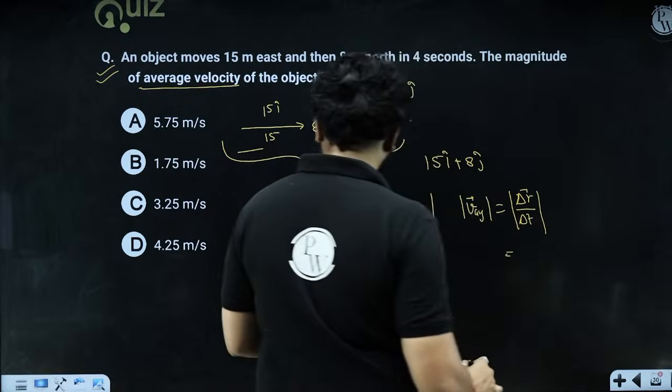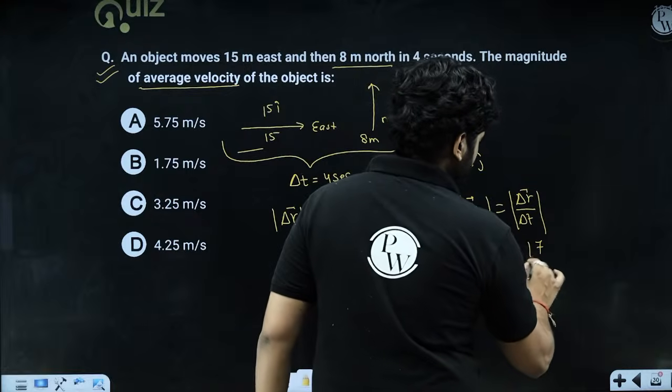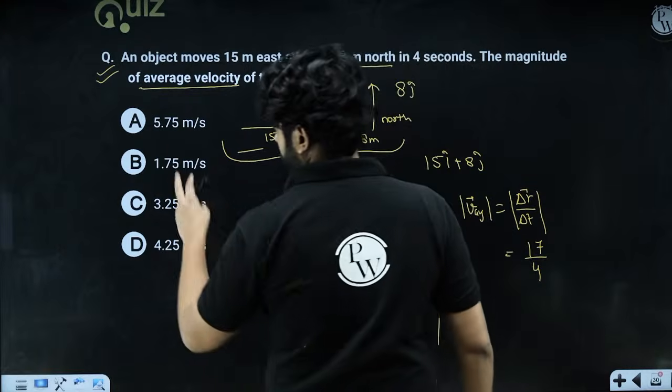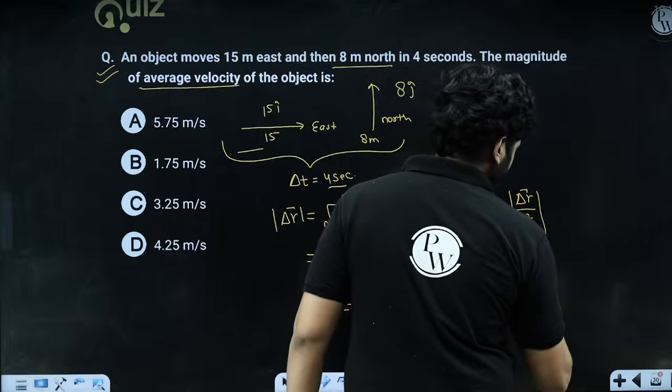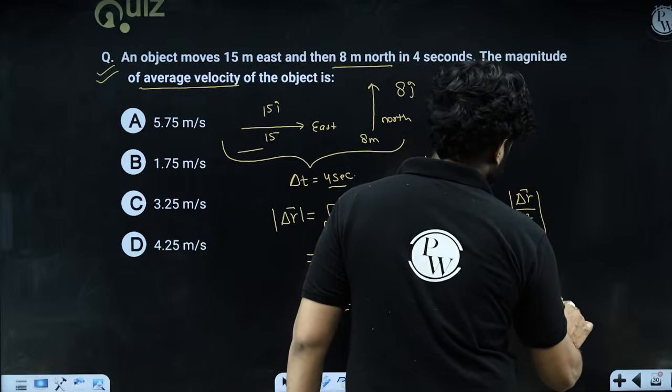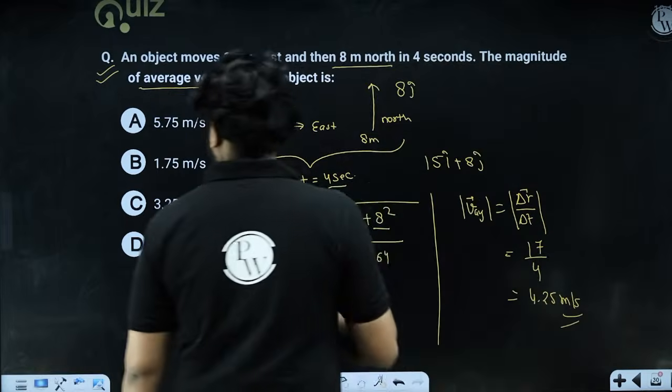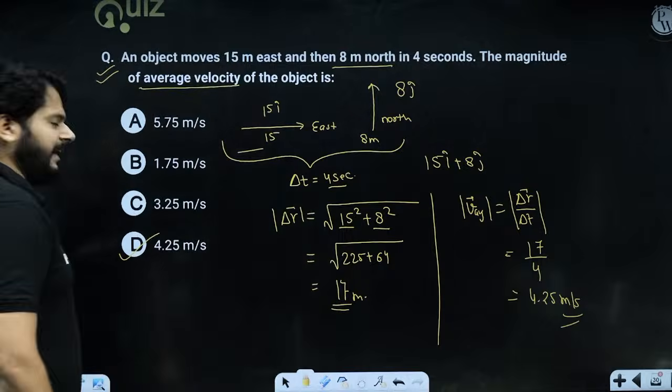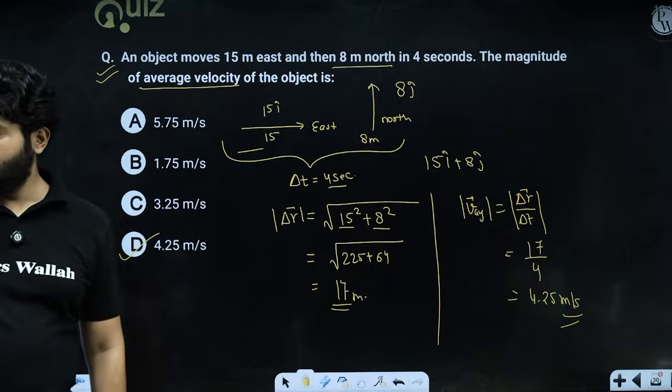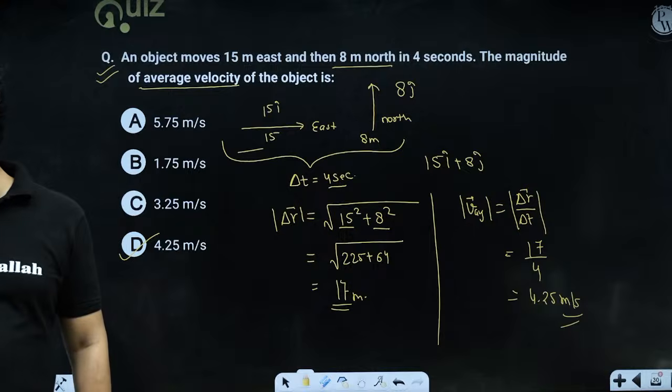So this is 17 and time is 4. So 17 upon 4 is, giving the decimal point, 4.25 meter per second, which is option D, and that is the correct option, right? I hope the idea is very, very clear, right? Let's keep on moving and talk about the next idea.